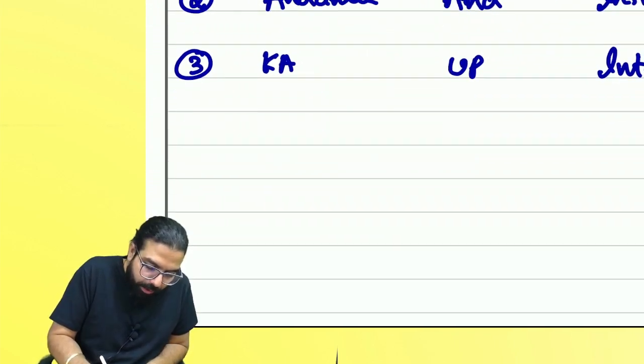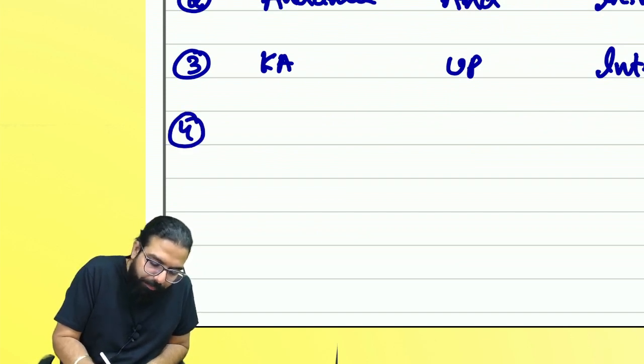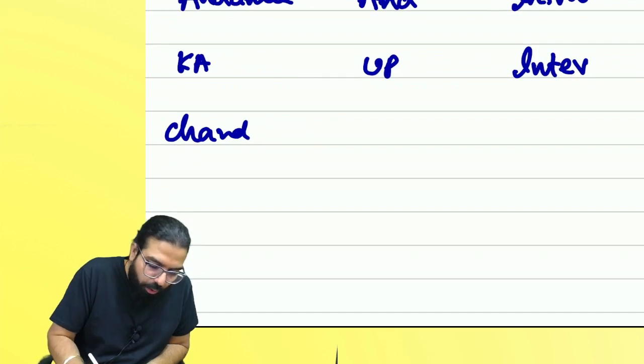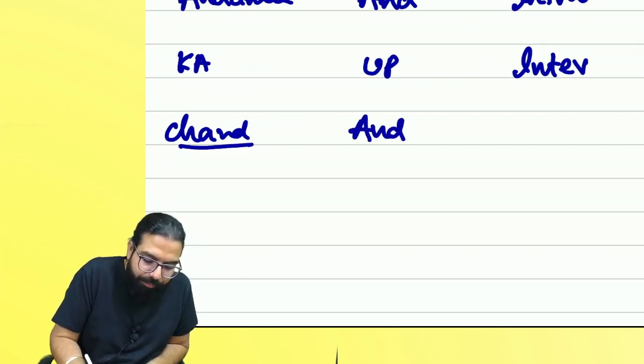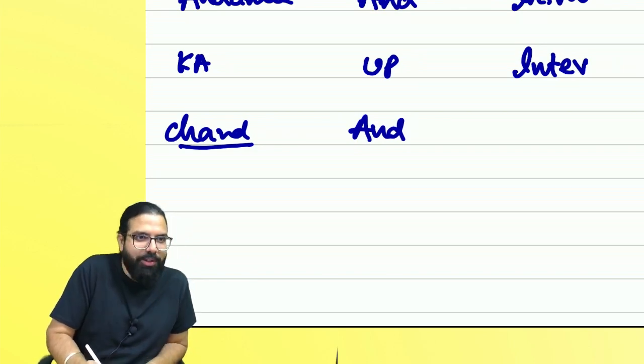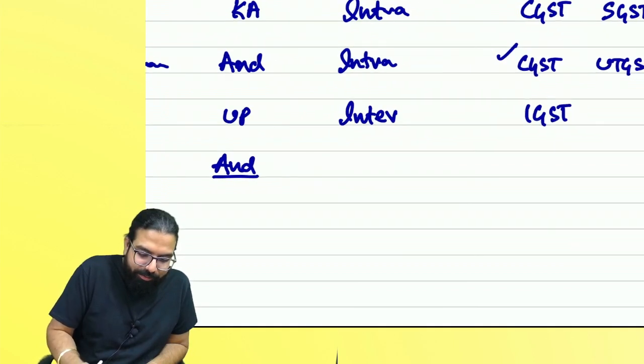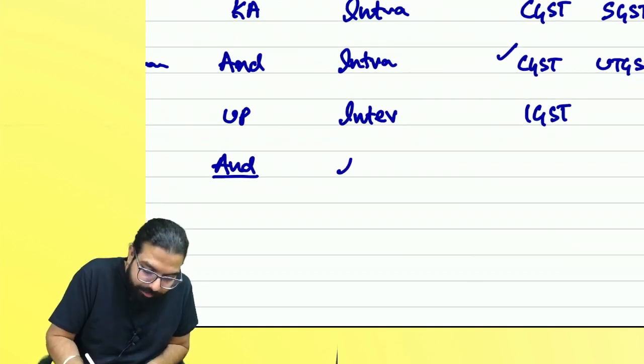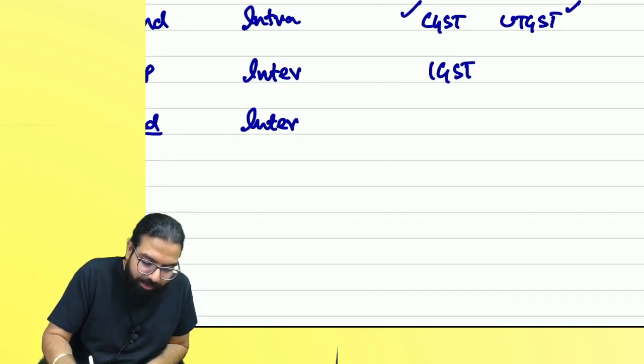Okay. Fourth one, goods went from Chandigarh to Andaman. Chandigarh is a union territory, no? Oh, is it, sir? Chandigarh to Andaman. Intra or inter? Interstate or UT?